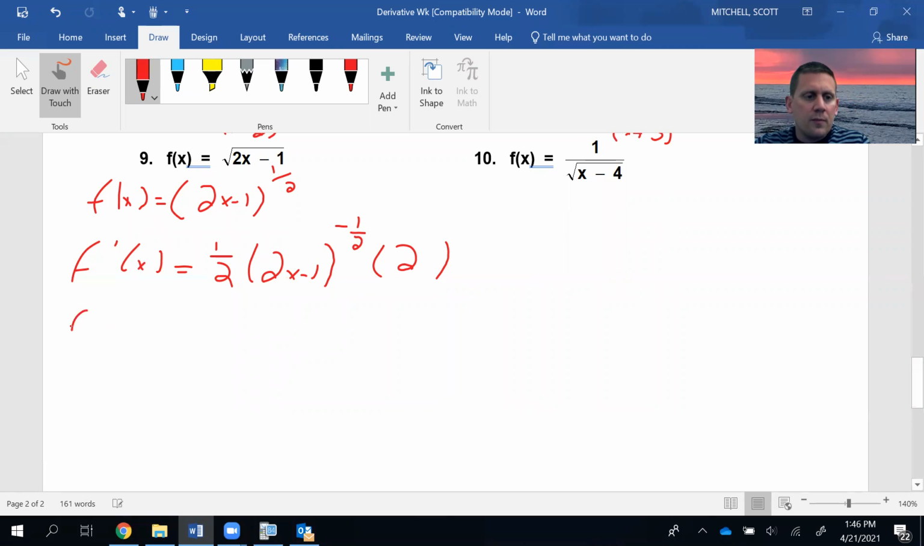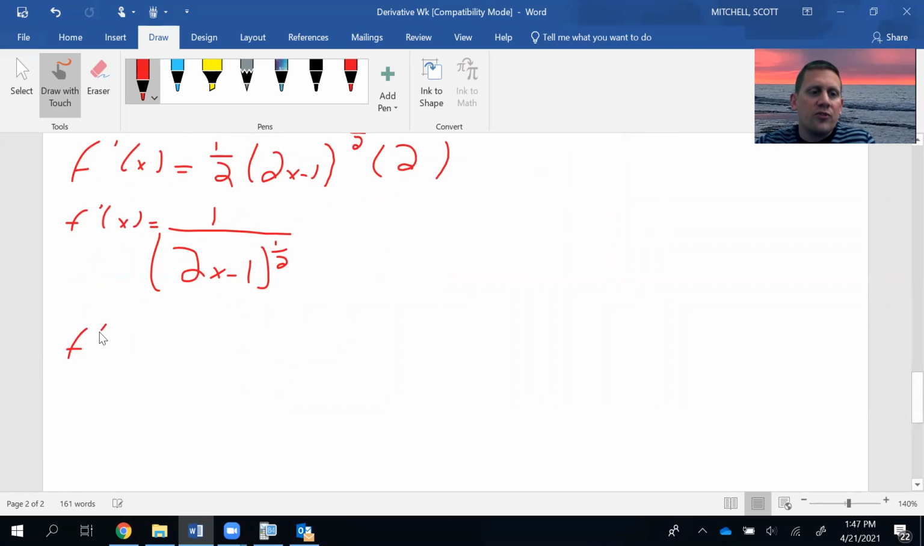Now we have to go through and simplify a little bit. What is 1/2 times 2? Well, that's just 1, so I'm going to have a 1 on the top. These will not always cancel out. It just happened on this question. If this would have been a 3, then it wouldn't have canceled out. So I have a negative exponent. I've got to put that on the bottom, and it becomes a positive exponent.